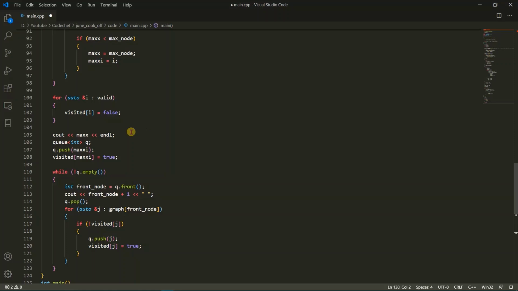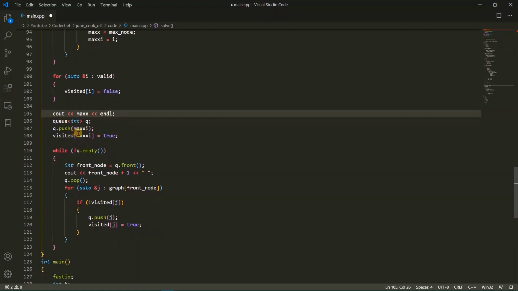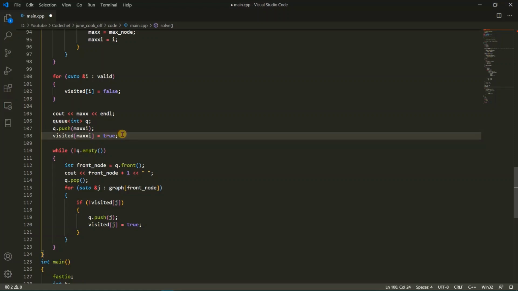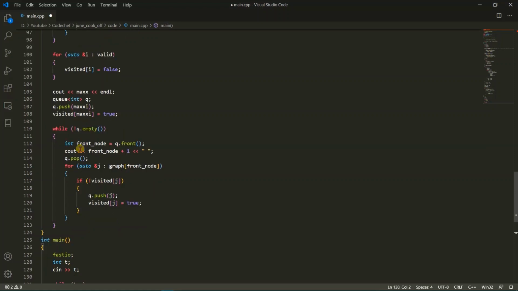First, we'll have to print the first line of output, which is nothing but the value of max. And after that, we only need to perform another BFS on that maxi province in order to get the provinces present in that cluster. Here is the output of the second line.